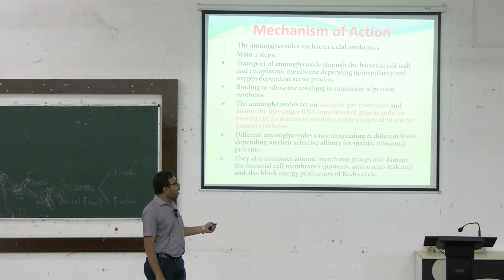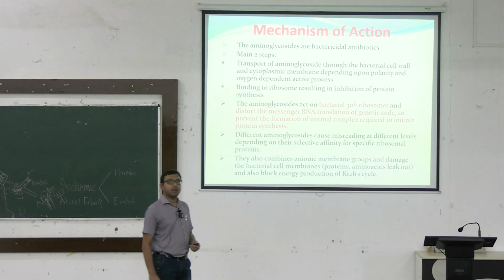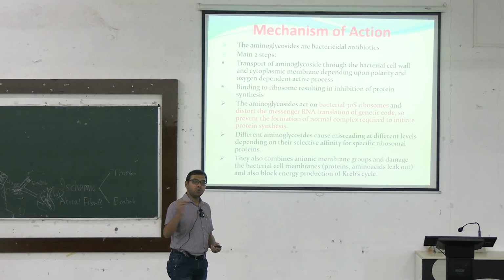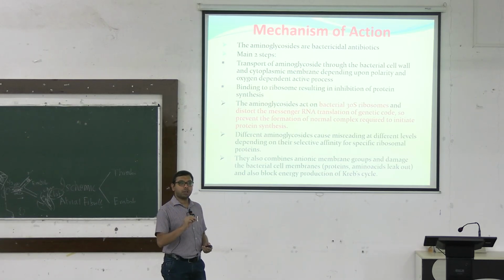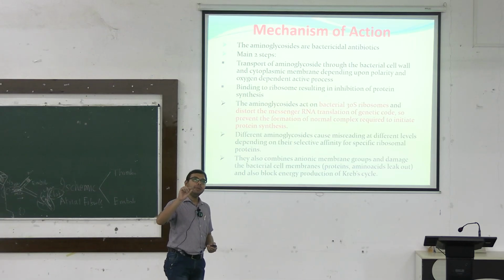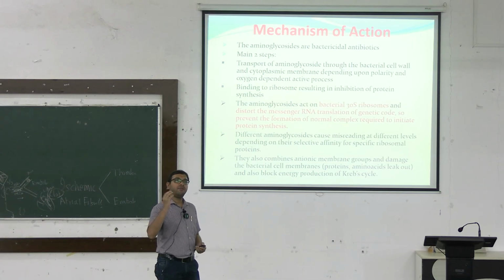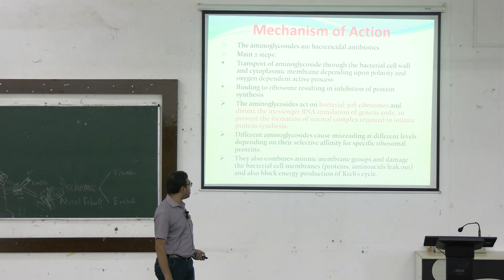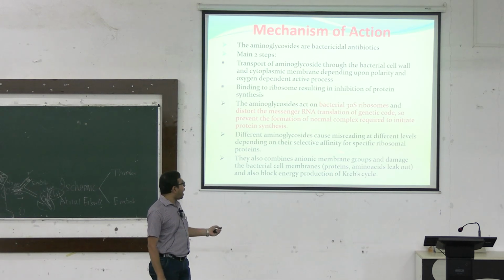Now, different aminoglycosides cause misreading at different levels depending on their selective affinity. There are different affinities towards the 30S or 50S ribosomal subunit, and accordingly they inhibit at different levels. They cause misreading of the code, and they freeze the initiation complex. They also combine with the anionic membrane group and damage the bacterial cell membrane, so proteins and amino acids leak out, and they also block energy production of the Krebs cycle.